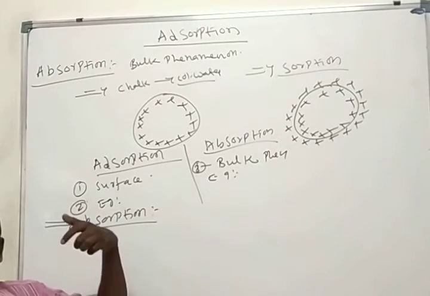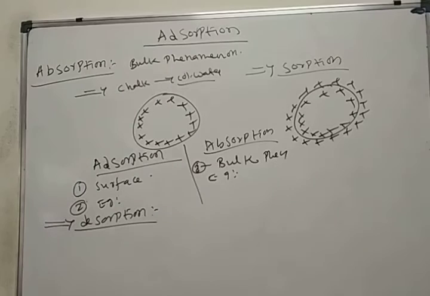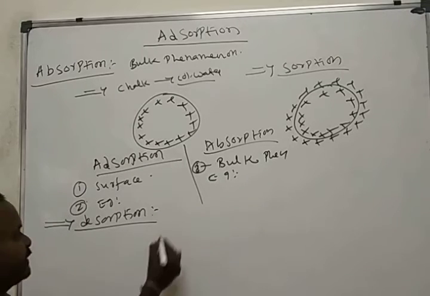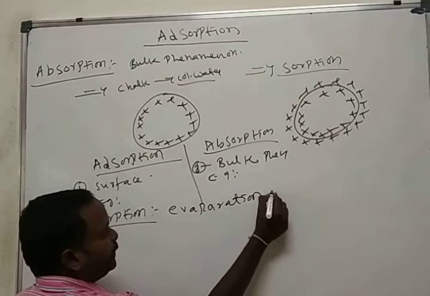Desorption is the opposite process of adsorption. Adsorption is a condensation process, whereas desorption is an evaporation process.